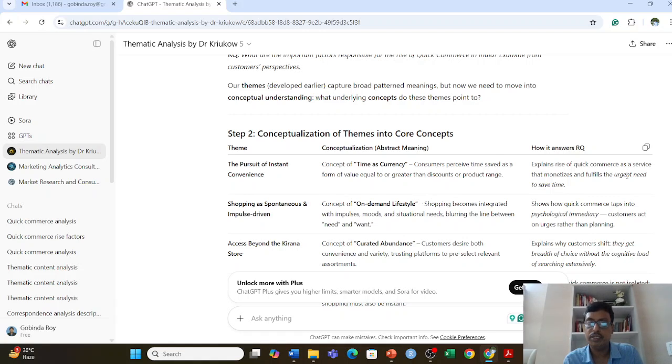They explain the rise of quick commerce as a service that monetizes and fulfills the urgent need to save time. So do you agree with this? Here the researcher can also use their own judgment, right? So the theme is very nicely explained. So I come to step 5.